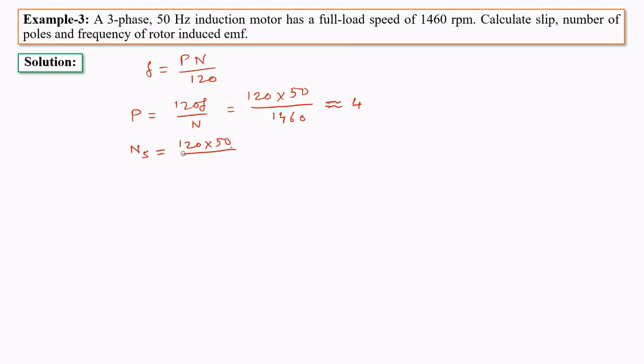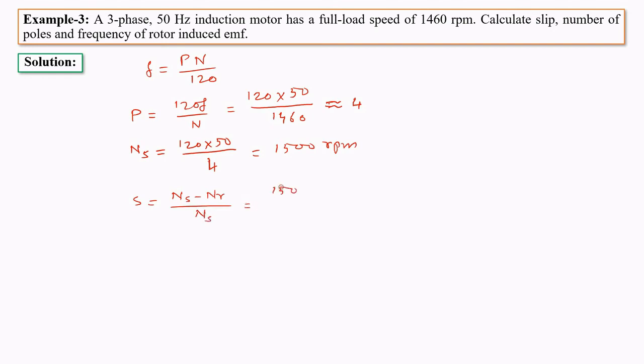Now calculate the synchronous speed of the rotating magnetic field using the formula 120 F upon P, and here the value will be 1500 RPM. So you can see the synchronous speed is more than the speed of the rotor. Now the slip can be calculated as (Ns minus Nr) upon Ns.